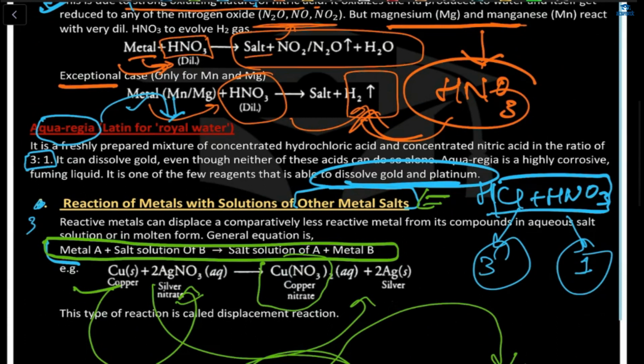So now can you tell me what is a fuming liquid? Anybody? It can cause a fire. Okay. See, here for this royal water, what is the meaning of fuming liquid now? Because it can dissolve both gold and platinum, not all metals, right? Only these two metals. That's why royal water is known as a fuming liquid, because it can dissolve these two, gold and platinum.